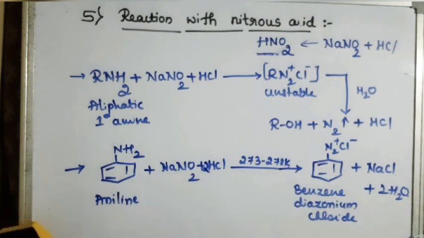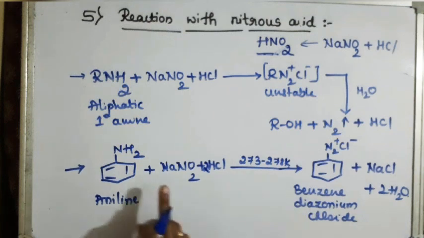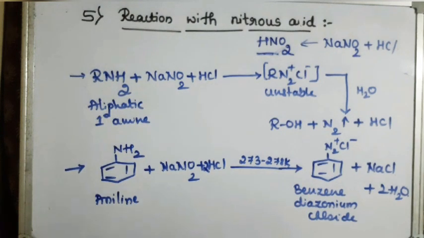Just we'll balance it with 2HCl. Like this we are getting the product benzene diazonium chloride, and this particular reaction is called diazotization.